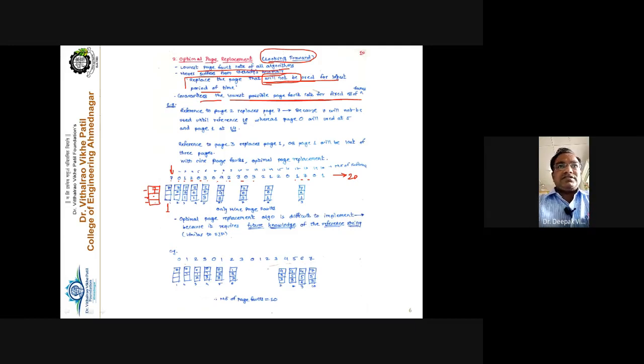Next, the memory reference is made to page number 0. Page 0 is not present in the memory. So page fault number 2 occurs. To correct this page fault, I have to bring page 0 inside the memory. There is a free frame, so I can allocate it there, and the page fault is corrected.